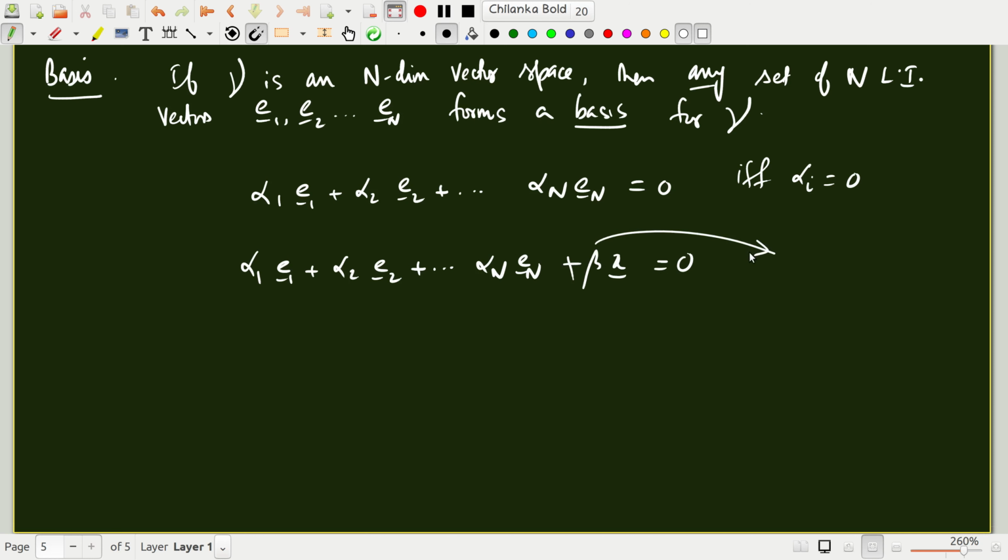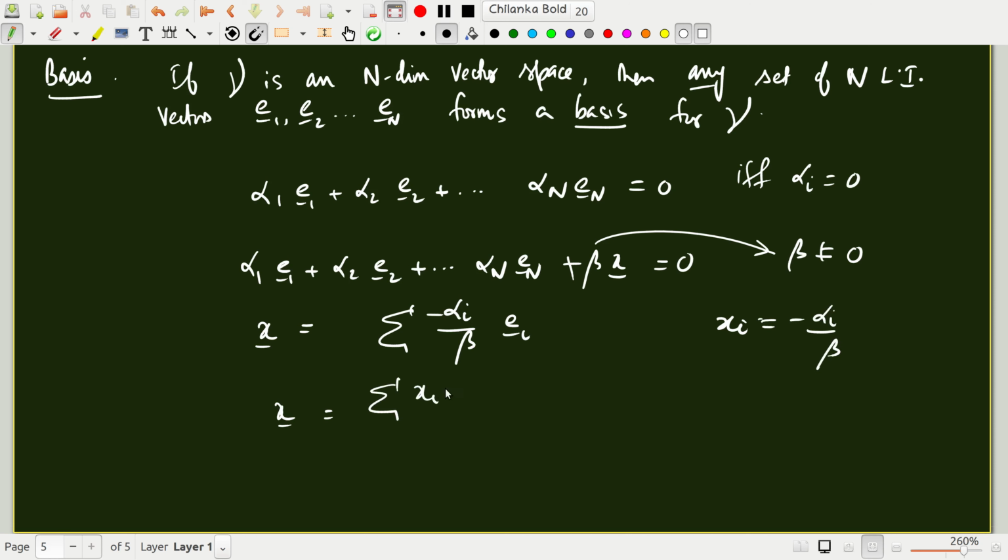That means that you can always find a beta that is non-zero. So you can express any vector in terms of the basis: I take x on this side, I will write minus alpha i by beta ei. You can call xi as minus alpha i by beta. So any vector x can be written as some coefficients xi times ei.